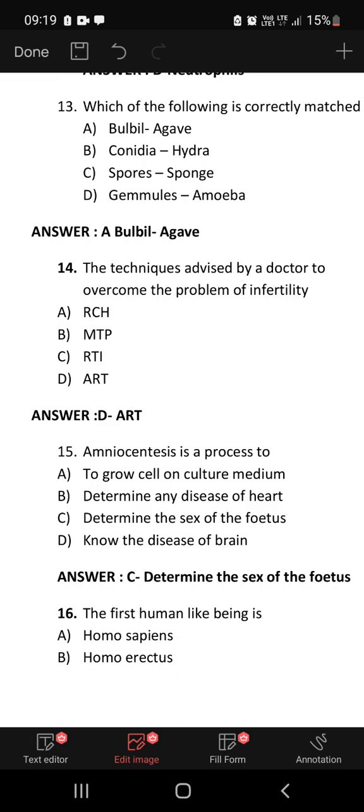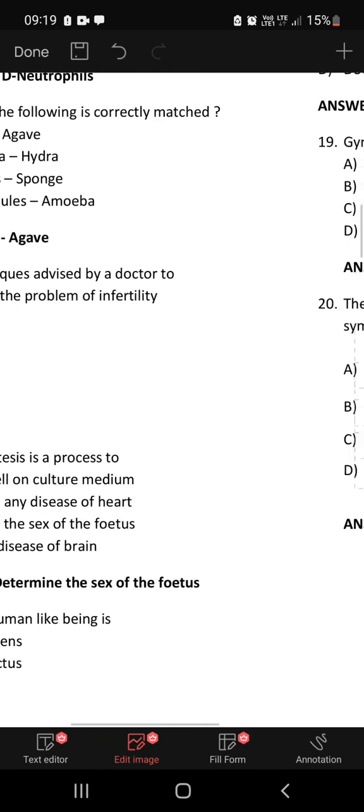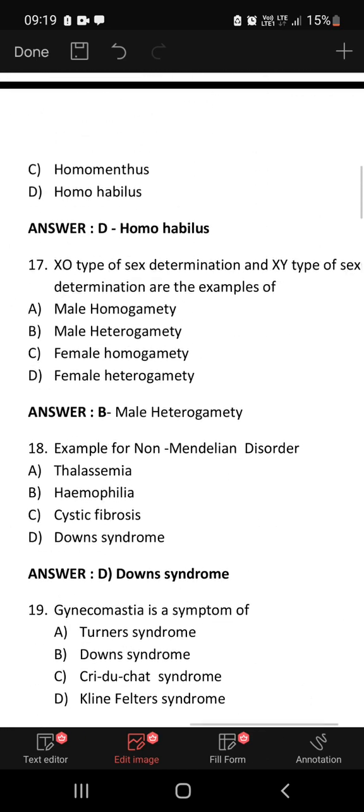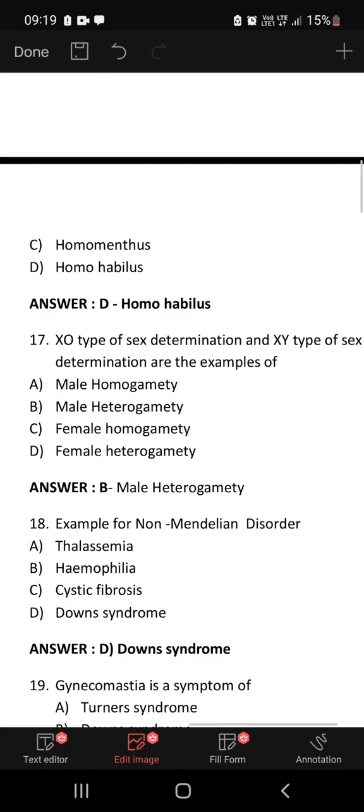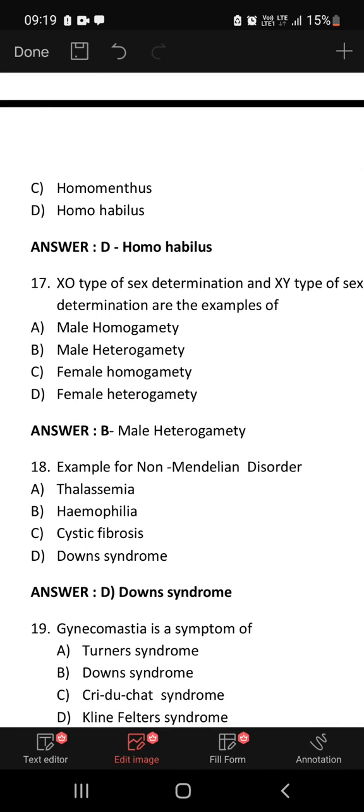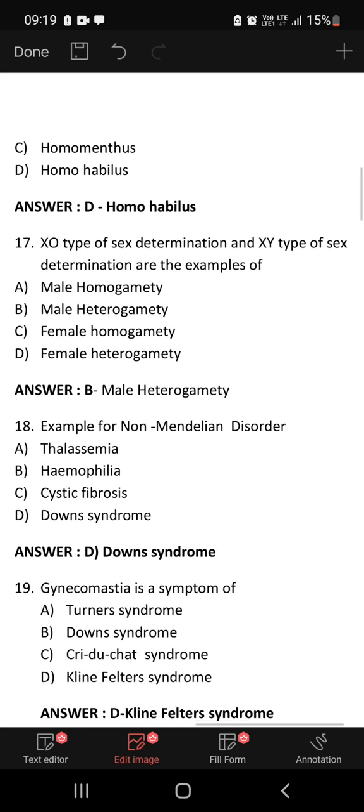The first human-like being is Homo sapiens, Homo erectus, or Homo habilis? The answer is Homo habilis. XO type and XY type of sex determination are examples of male homogamety, male heterogamety, female homogamety, female heterogamety. The answer is male heterogamety.